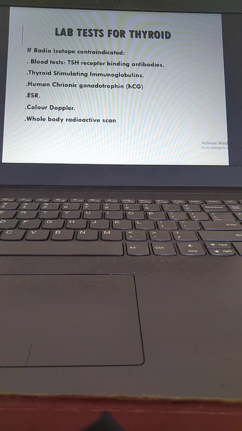Radioisotope is contraindicated in some cases. Blood tests we do: TSH receptor binding antibodies, thyroid stimulating immunoglobulins, human chorionic gonadotropin HCG, ESR, color Doppler, whole body radioactive scan.